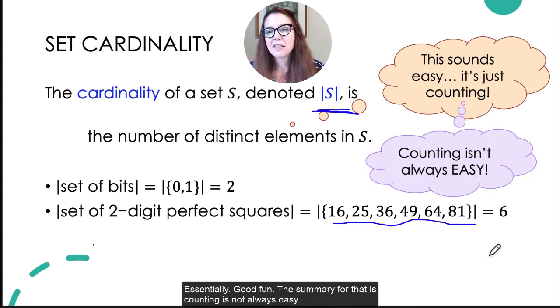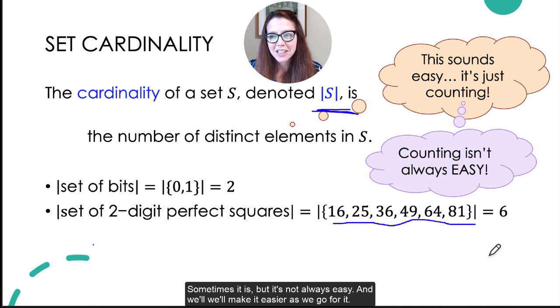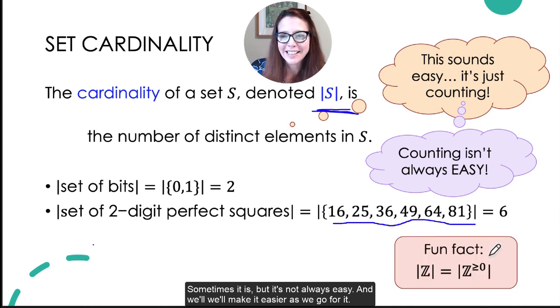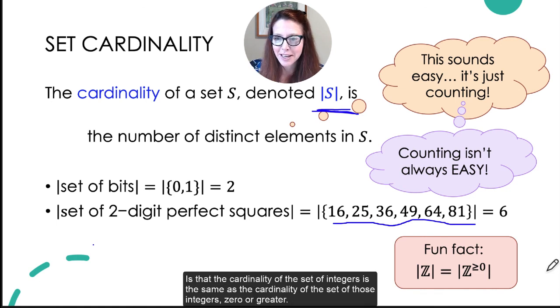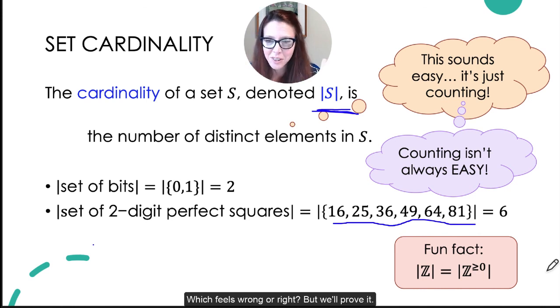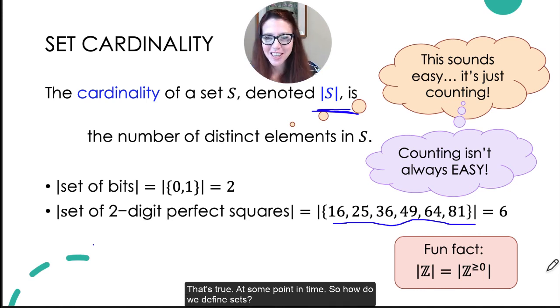Good fun. The summary for that is counting is not always easy. Sometimes it is, but it's not always easy. And we'll make it easier as we go forward. Oh, and there's the fun fact that I already gave, that the cardinality of the set of integers is the same as the cardinality of the set of those integers 0 or greater, which feels wrong, right? But we'll prove that that's true at some point.